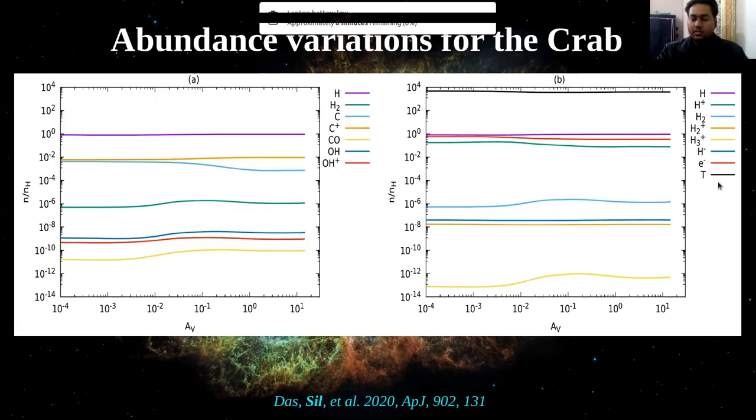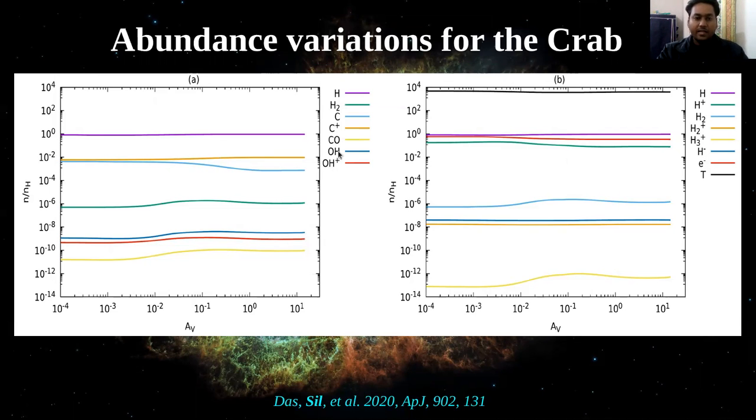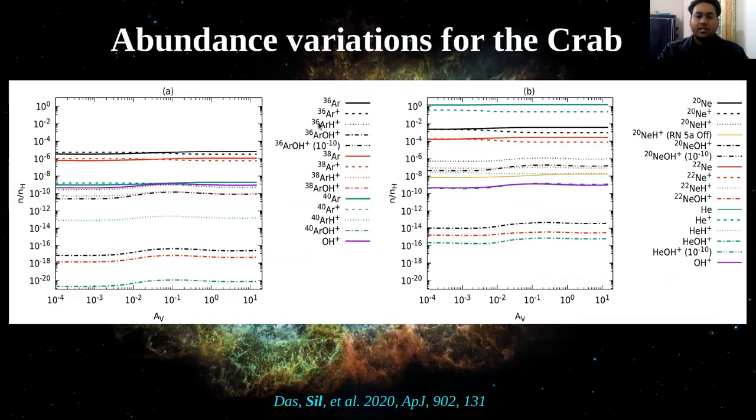And these are the other simple molecules' abundances, and these are the noble gas molecular ions, and both hydride and hydroxyl cations.